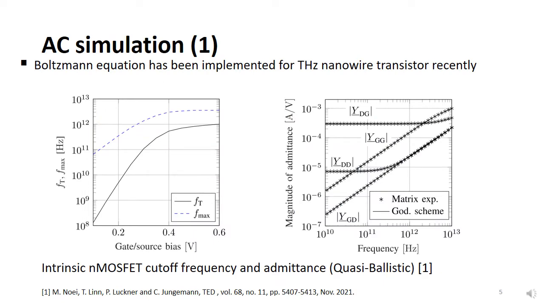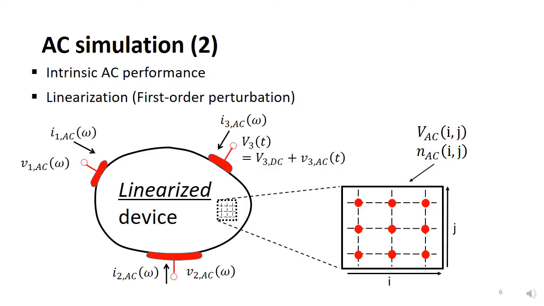Recently, the Boltzmann equation has been implemented for terahertz nanowire transistors. The figures below show the intrinsic AC performance of an n-type nanowire transistor at quasi-ballistic condition. So, we are going to show the AC simulation using NEGF to analyze the intrinsic AC performance of a MOSFET. By including perturbed terms, we can expect that frequency domain analysis becomes available, and this is our main goal for today's talk. The linearization can be implemented by relating small signal quantities.